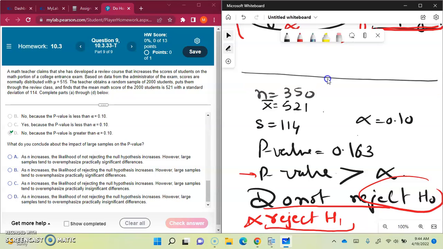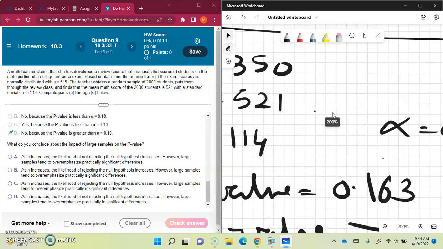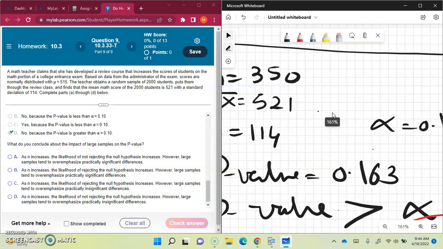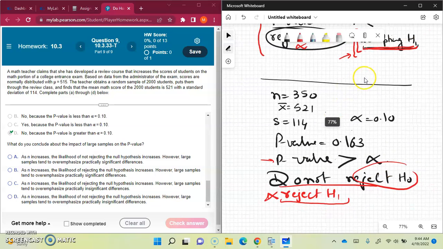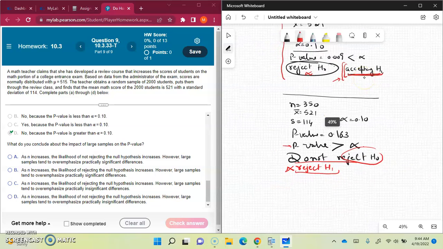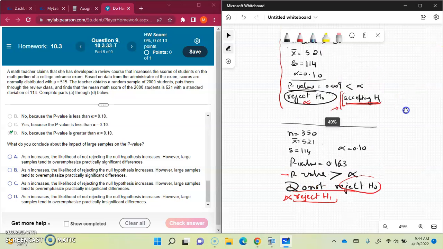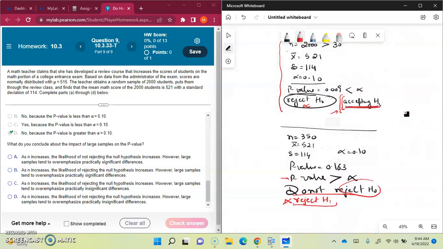When the sample size was bigger, everything else was the same, we rejected H naught. So the likelihood of not rejecting is wrong. As n increases, the likelihood of rejecting the null hypothesis increases.